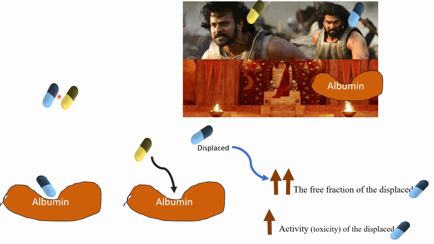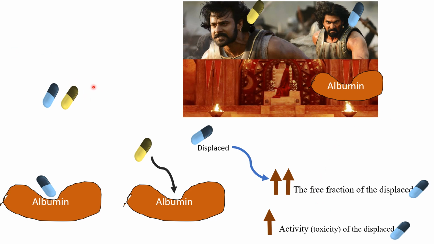For example, consider this drug as bilirubin and this drug as a sulfonamide. Bilirubin binds to albumin and it is displaced by sulfonamide. So bilirubin concentration would be more in the plasma, not bound to plasma protein. Then the free fraction of displaced bilirubin increases and it causes toxicity in children. It causes kernicterus, which is dangerous in a child.